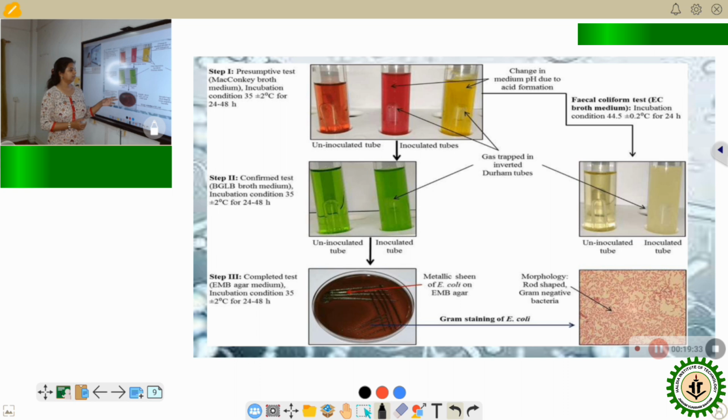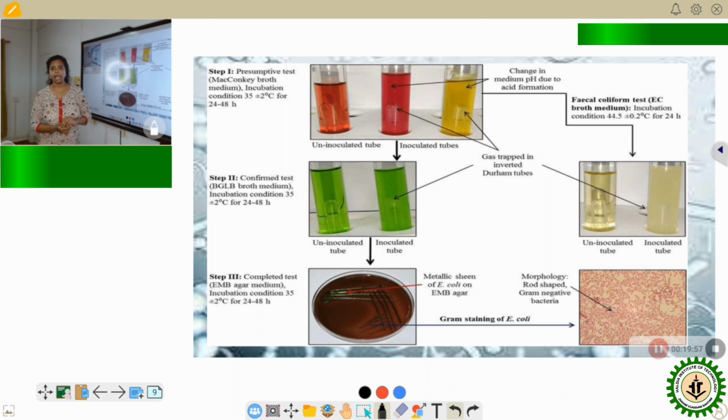Now, if you want to see them visually, you can always perform gram staining, and the gram negative organisms, that is E. coli or the coliforms, will be stained pink and they will look like a rod shape under the microscope.